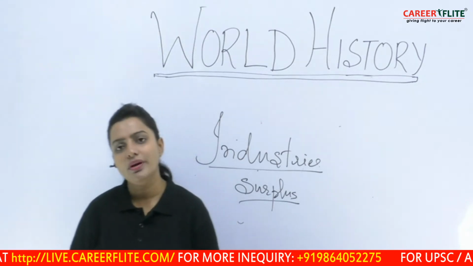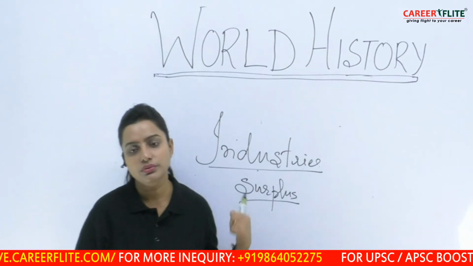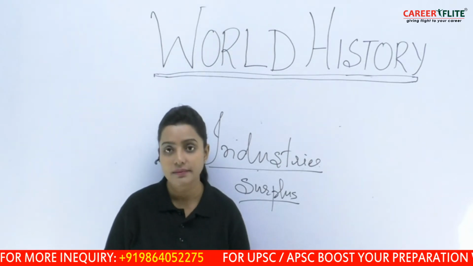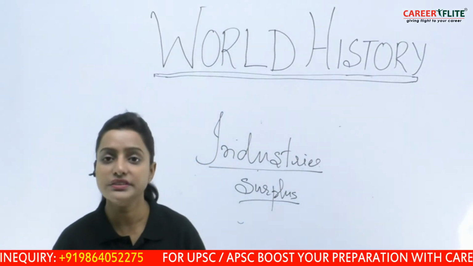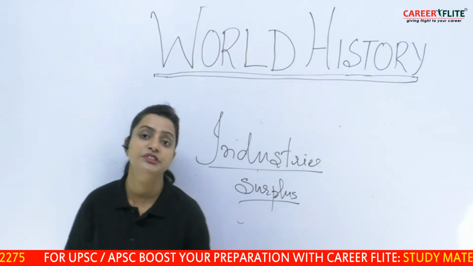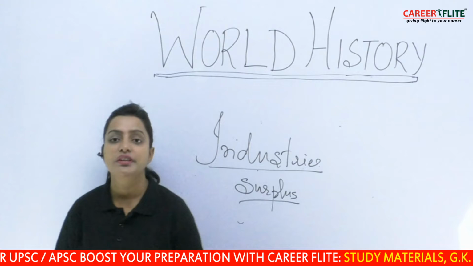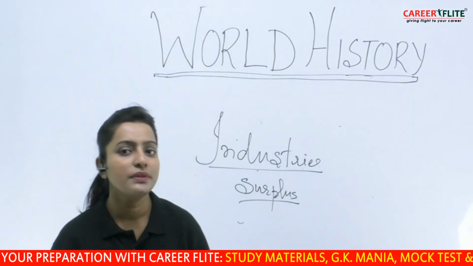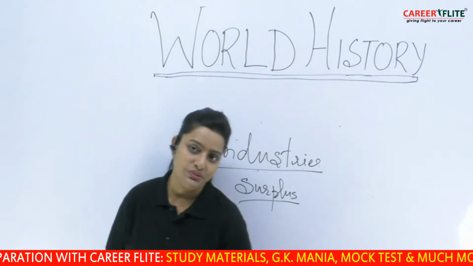But what happened when they went to get more and more markets? They noticed that all these other continental countries, that means the countries located outside the European continent, were very, very rich in natural resources, and also people were not very much educated.